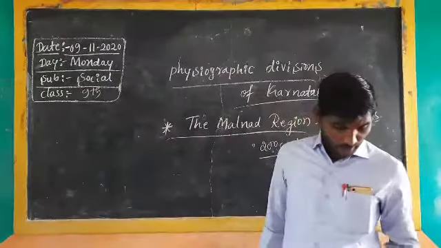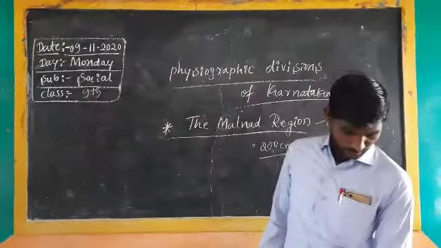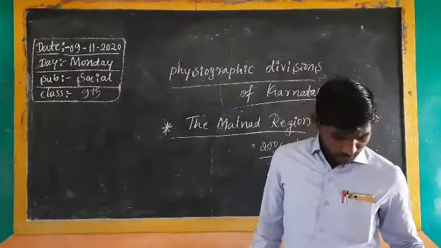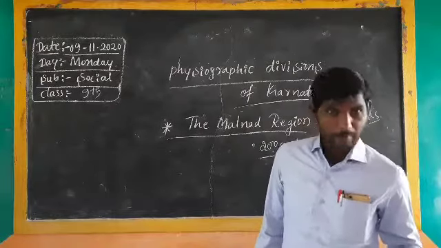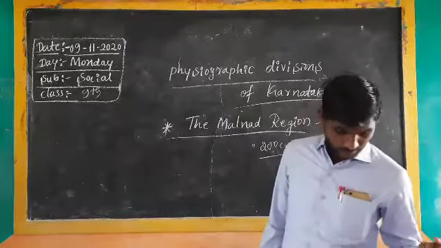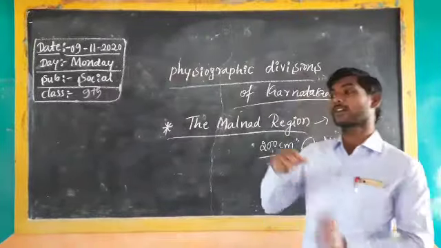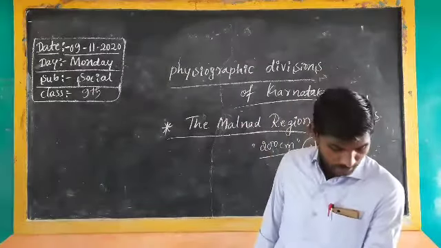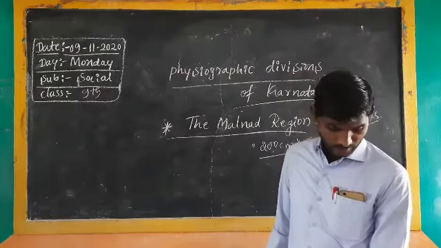The next point: what are the prominent crops? The important crops are coffee, tea, rubber plantations, along with spices, grown in the Malnad region of Karnataka. The next point is a very noted point.